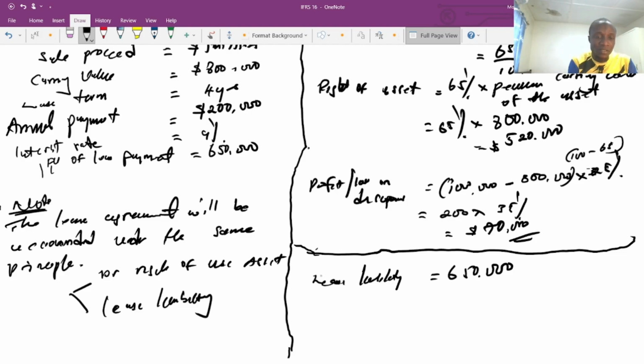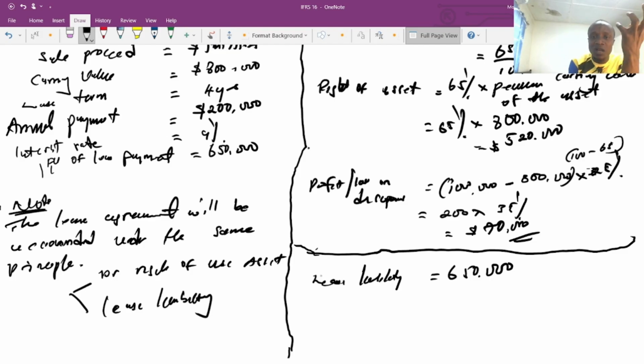I've covered that in detail. Also, we are going to account for the lease liability using the lease liability table, as I explained in our previous section, whether the payment is made in arrears or the payment is made in advance.